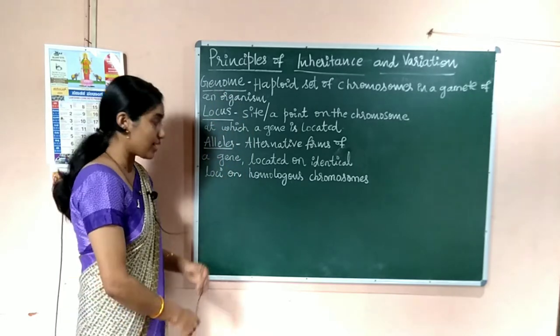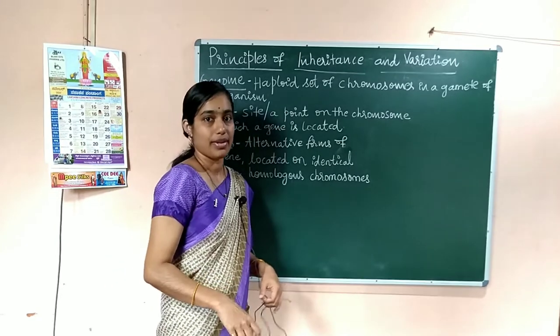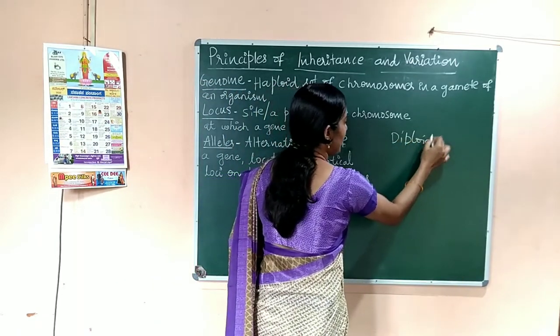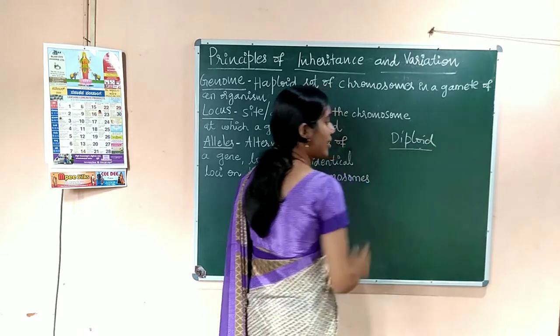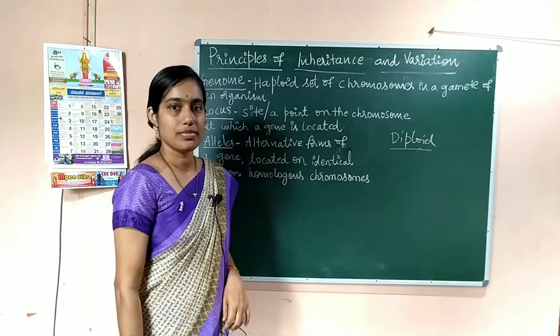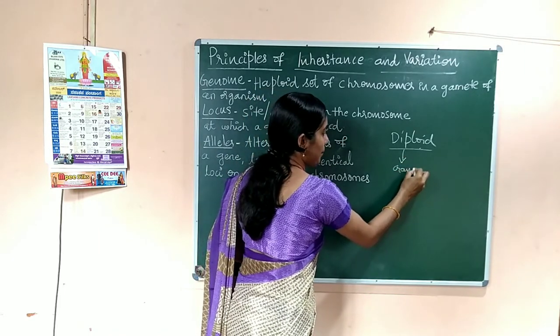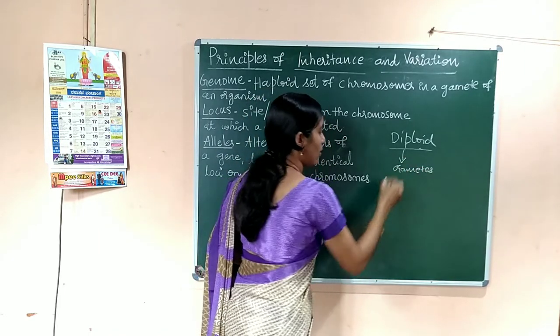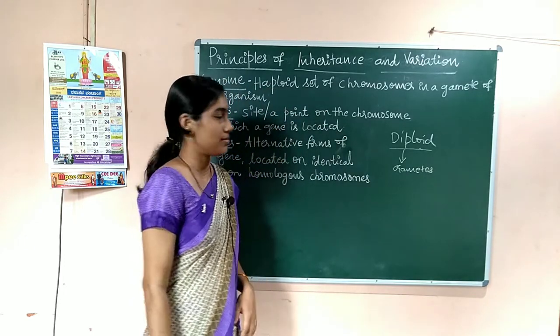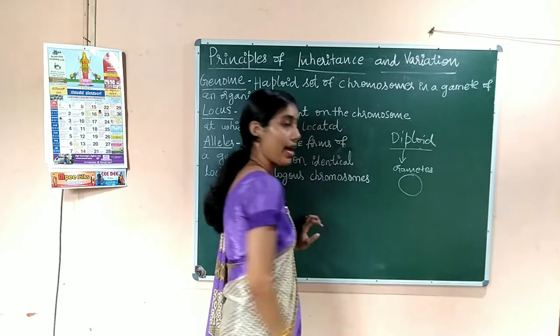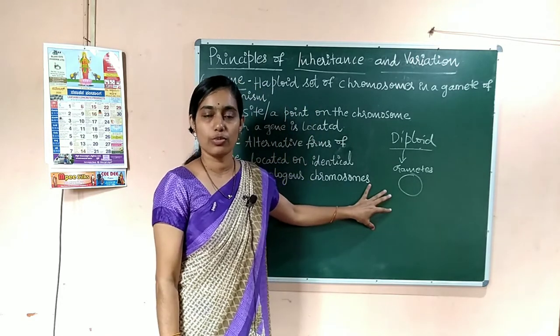If you consider any organism, like diploid organisms, and when any organism produces gametes, the gametes will also have some number of chromosomes.